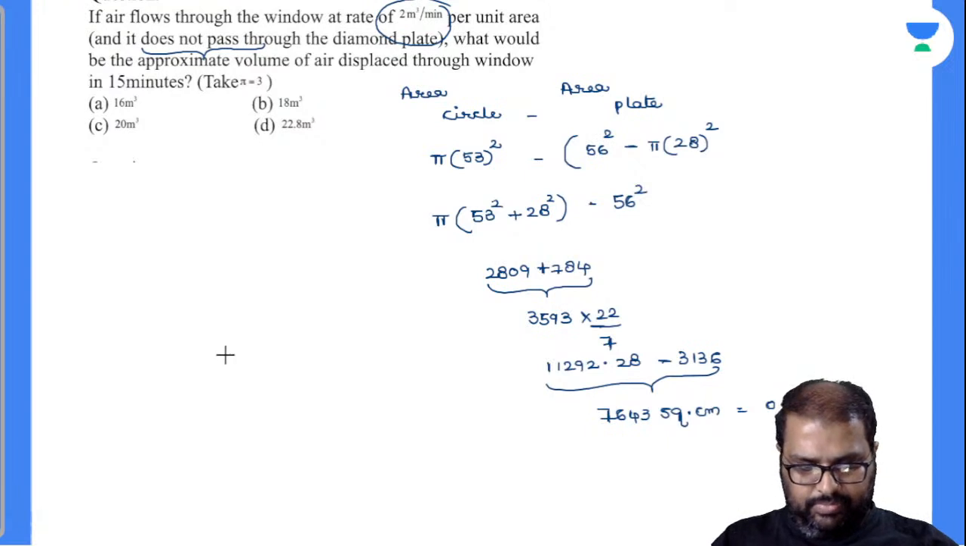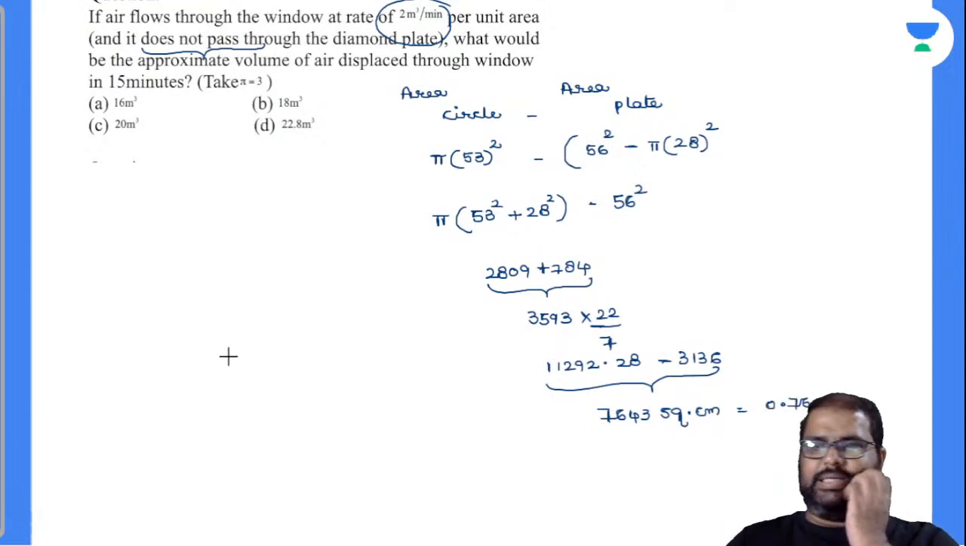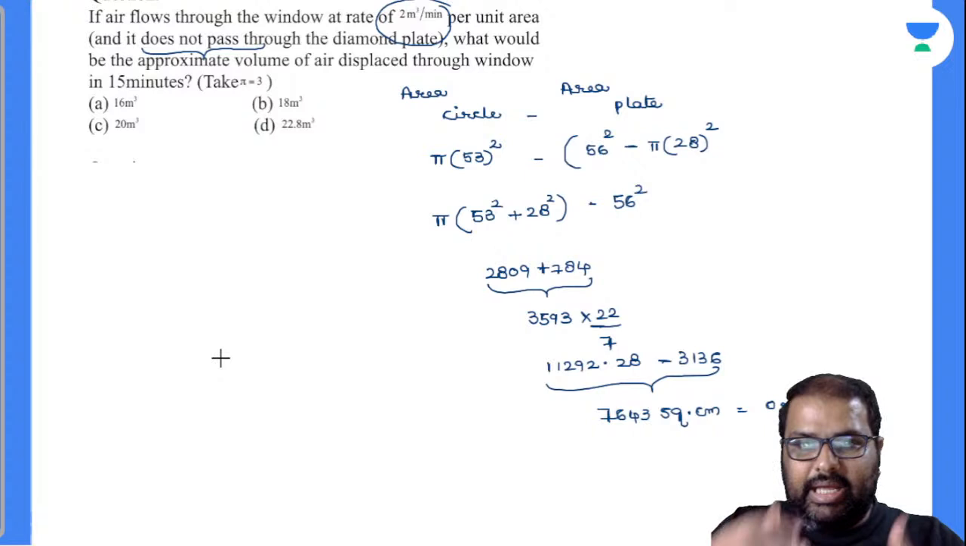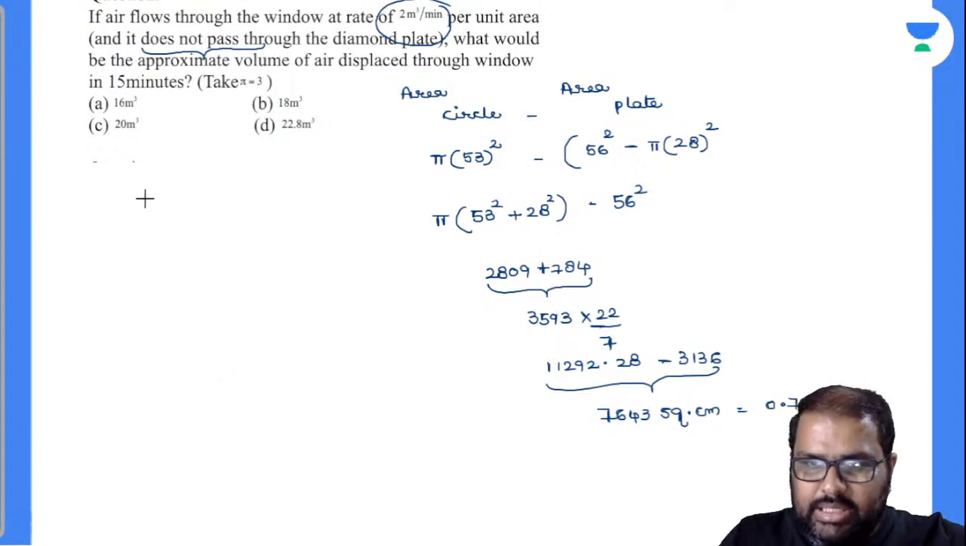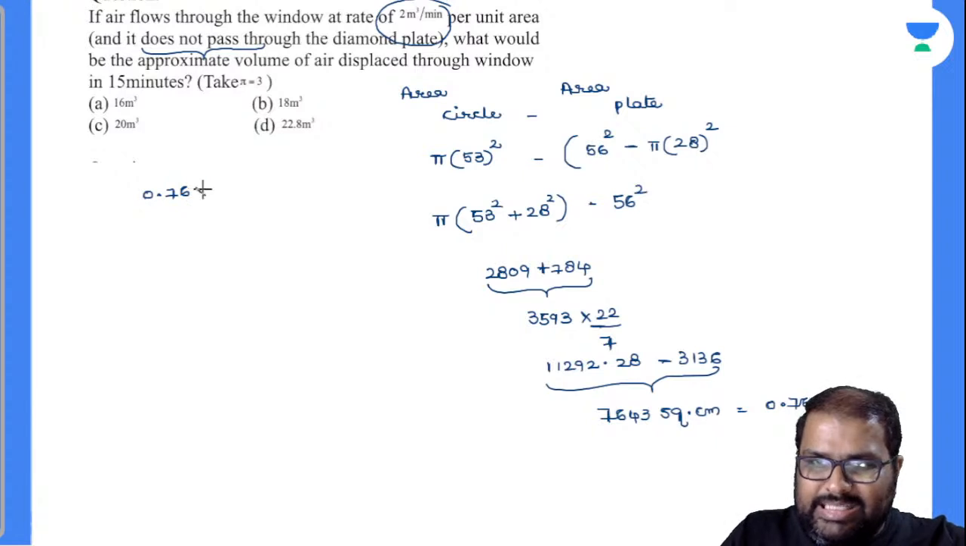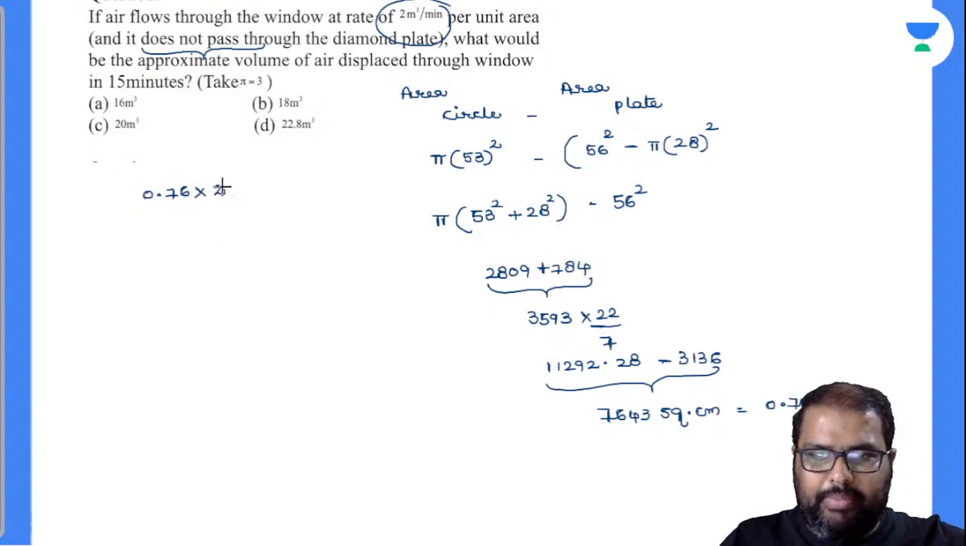Please let me know. Yes. Anybody calculated this? What is the question asked? How much air will be flowed? If air flows, what is the volume of air displaced? So see here, 0.76 square meter is the area available. In this area, how much air will be passed? 2 meter cube per minute, for how many minutes? 15 minutes.